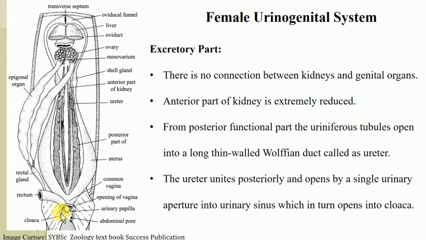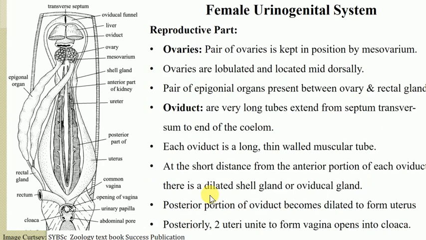The ureters unite posteriorly and open by a single urinary aperture into the urinary sinus, and this urinary sinus opens directly into the cloaca. So this is the excretory part, which is simpler in the female as compared with the male.